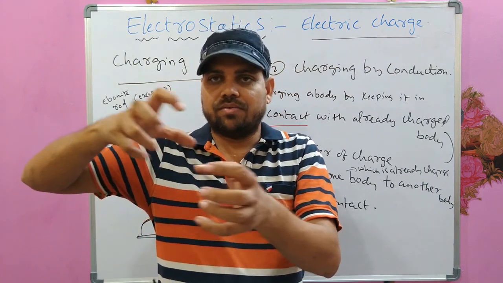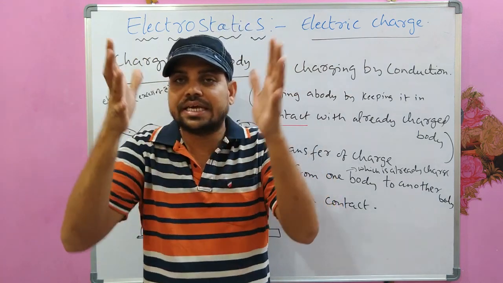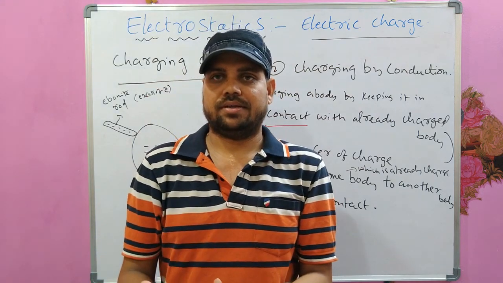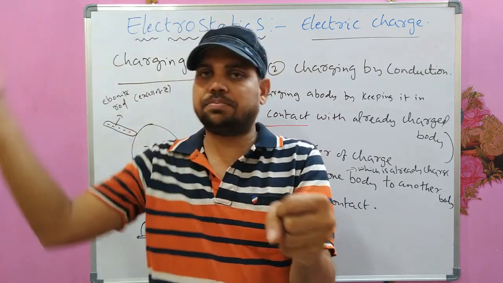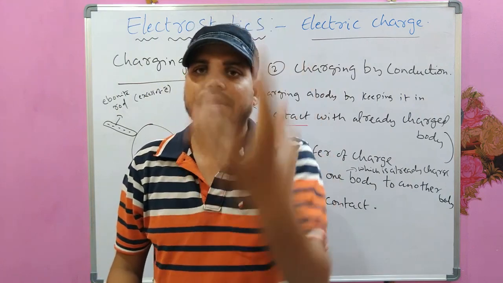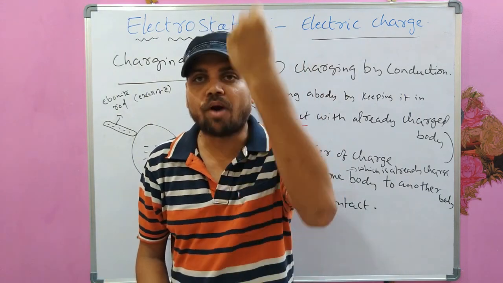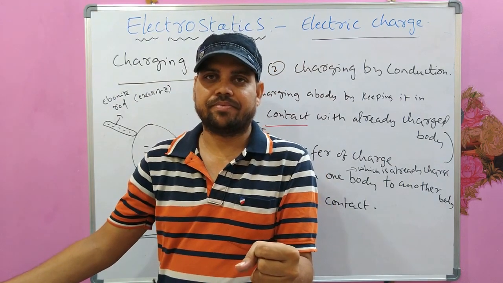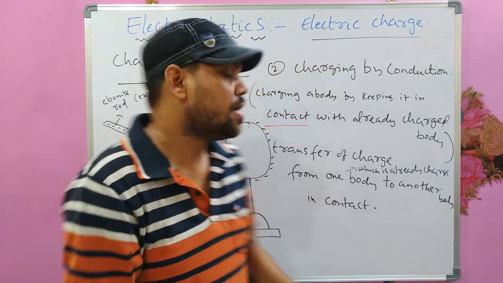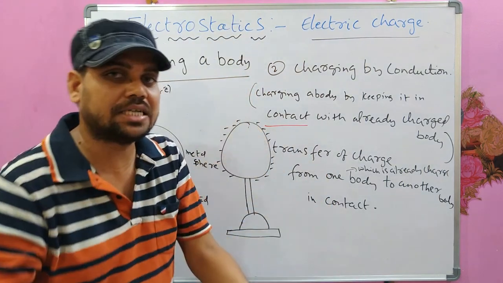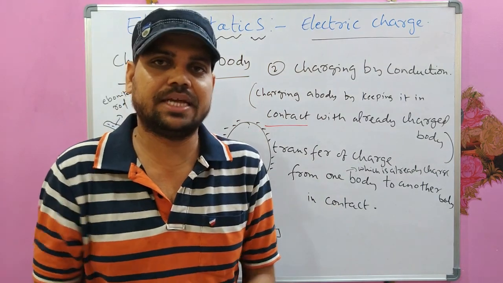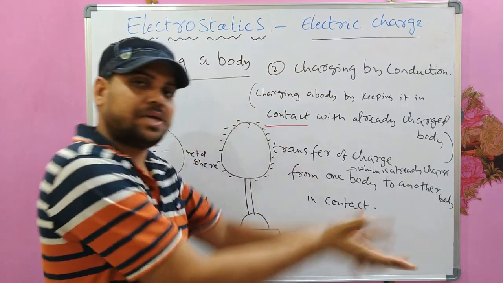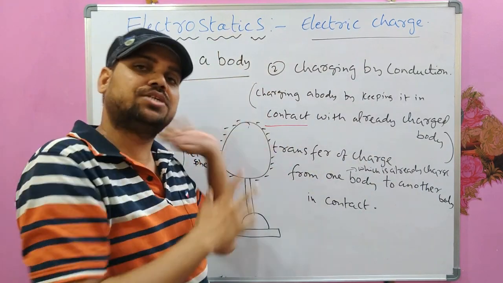The electrons in the metal sphere would be transferred to the rod, so that the metal sphere would end up with positive charge because electrons were transferred from it. In this way, the metal sphere can also be charged with positive charge. But in that case, electrons from the metal sphere would transfer to the positively charged rod.